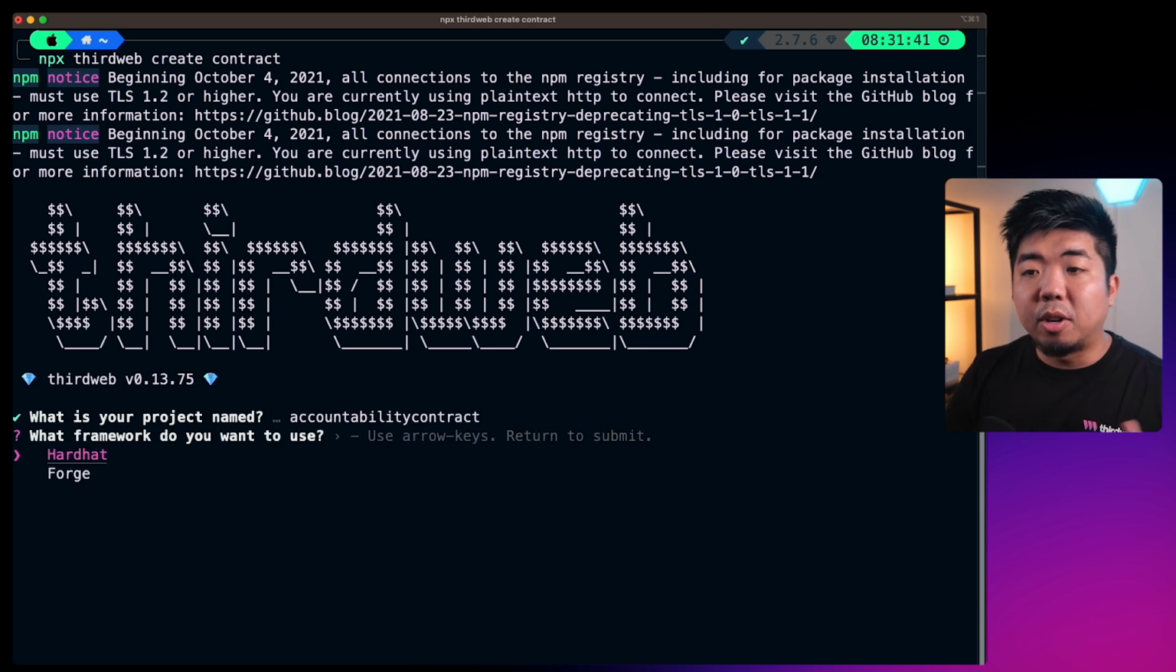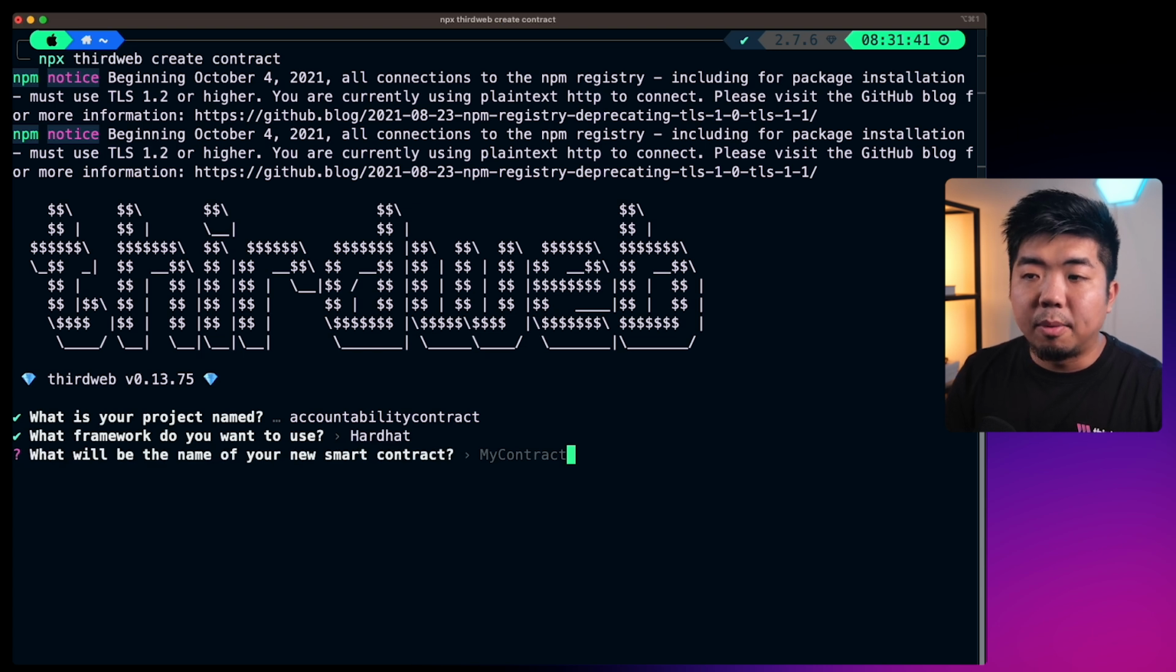And you can select the framework you want to use. So we support Hardhat or Forge. I'm just going to select Hardhat here. And then we're going to give our name to our new smart contract. So I'm just going to call this accountability contract.